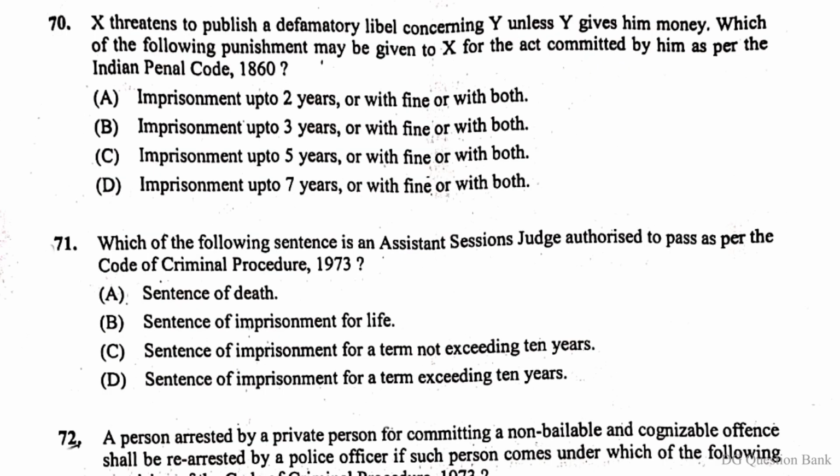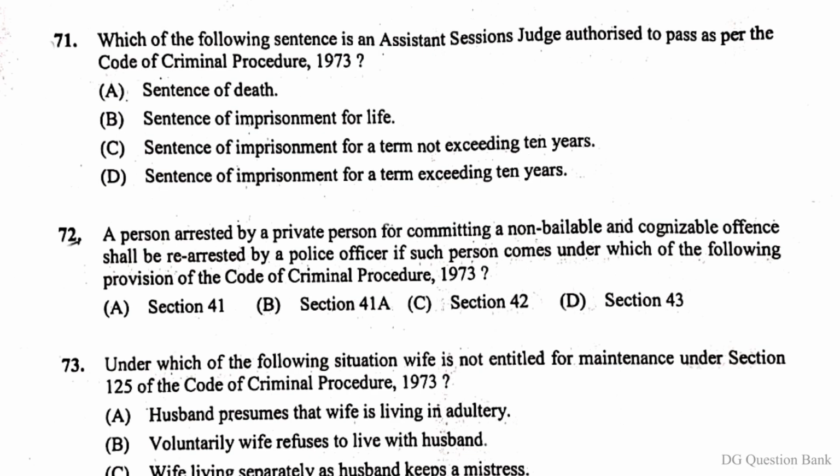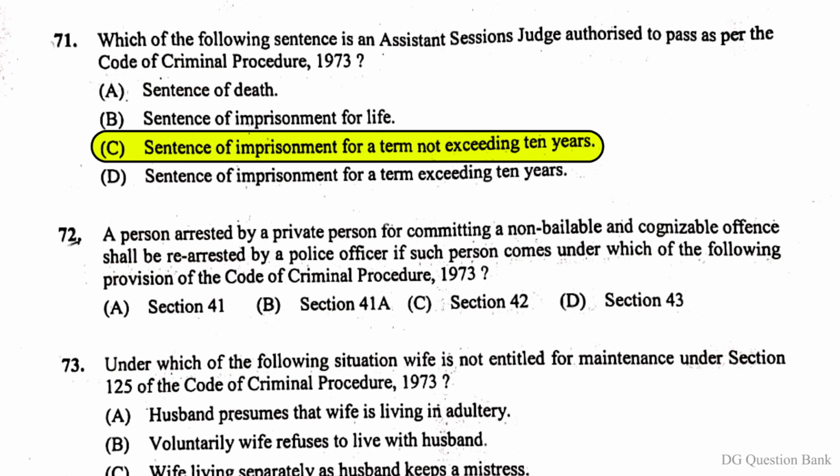Question number 70. X threatens to publish a defamatory libel concerning Y unless Y gives him money. Which of the following punishment may be given to X for the act committed by him as per the Indian Penal Code 1860? The right answer is option B, imprisonment up to 3 years or with fine or with both. Question number 71. Which of the following sentence is an assistant sessions judge authorized to pass as per the Code of Criminal Procedure 1973? The right answer is option C, sentence of imprisonment for a term not exceeding 10 years.